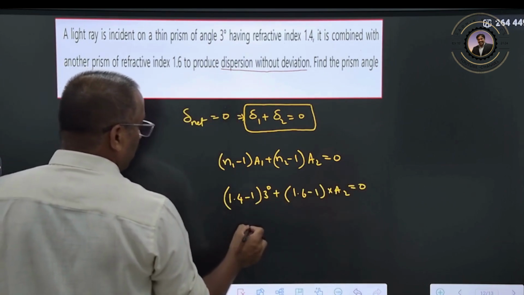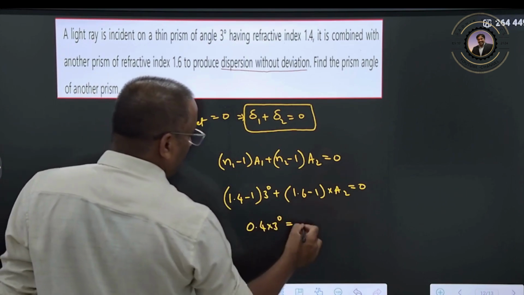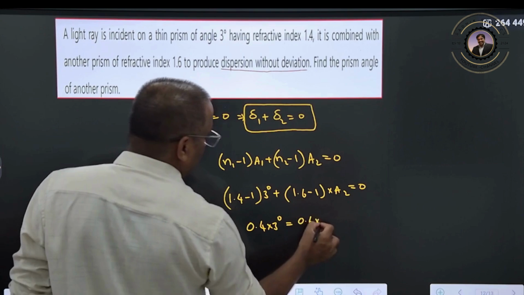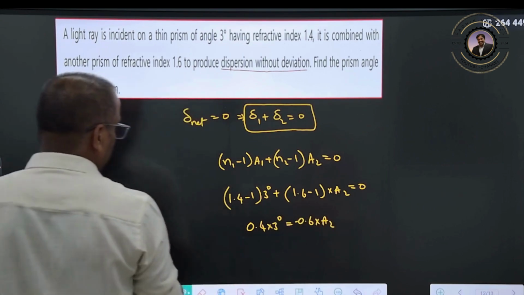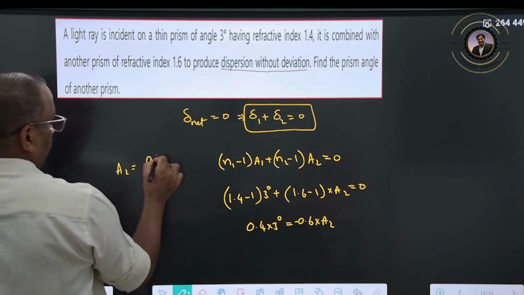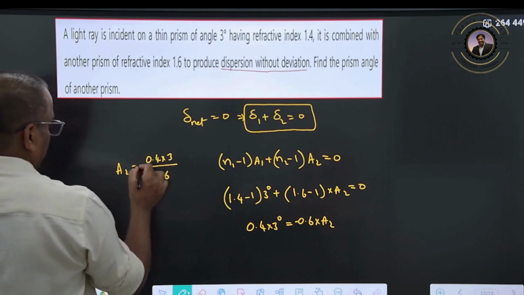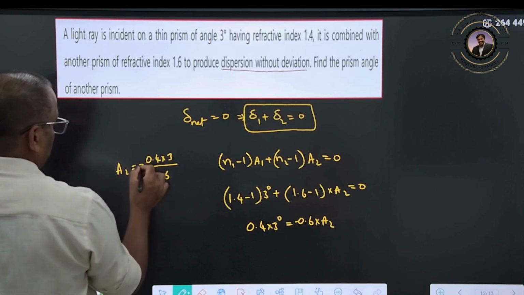So here it will be 0.4 into 3 degree, it will be equal to 0.6 into A2, this is minus. So A2 can be written as 0.4 into 3 divided by 0.6. Clear? So this is minus.